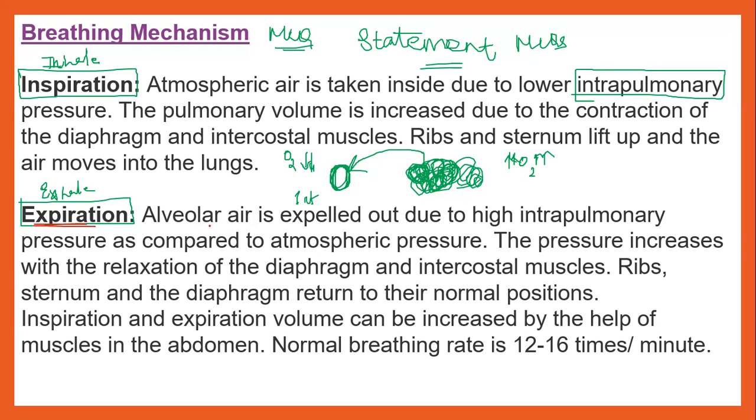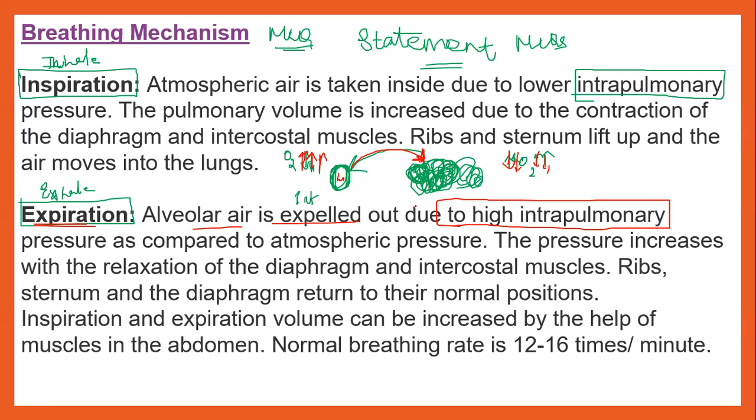You have the process of expiration. Expiration means the alveolar air is expelled out due to high intrapulmonary pressure. Just imagine the reverse condition. The concentration of oxygen is very high inside the lungs and very low outside the body, so it causes a sudden gushing out of air from inside to outside.